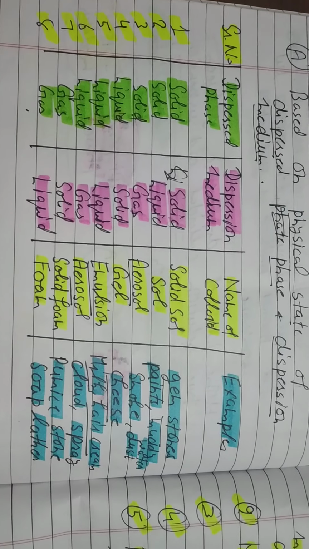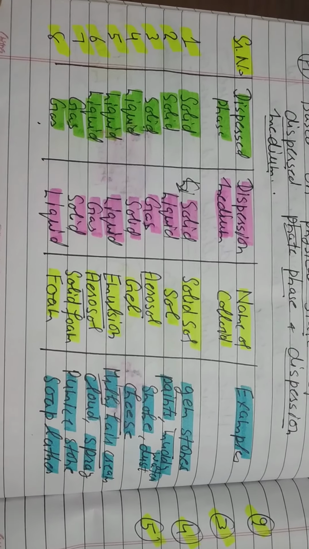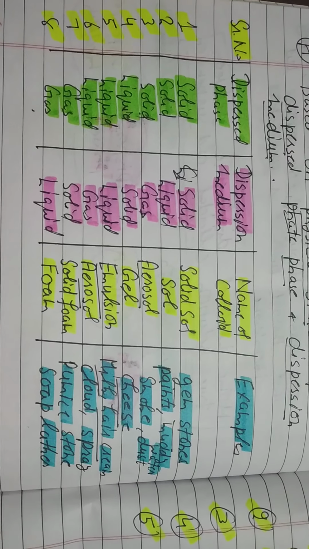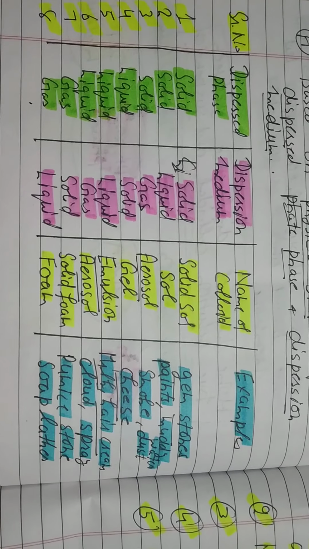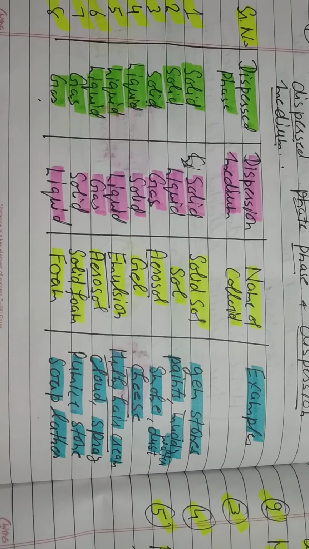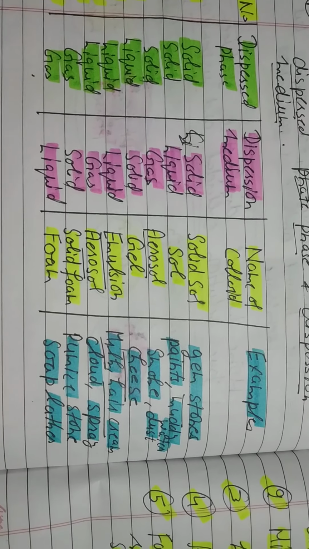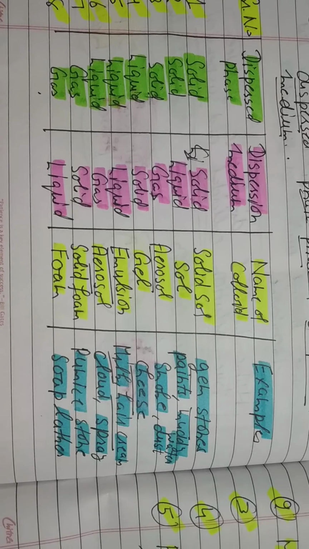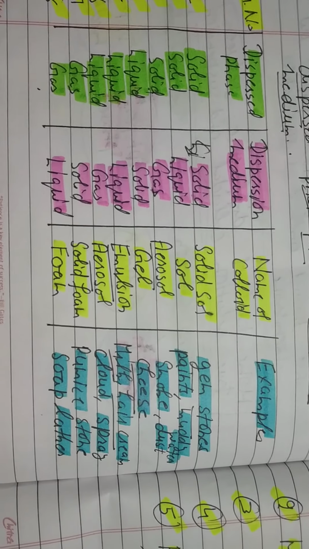So we are giving the different names with examples. If the dispersed phase is solid and the dispersion medium is solid, then the name of the colloid is solid sol. Example is gemstone. Dispersed phase is solid, dispersion medium is liquid, the name of the colloid is sol. Examples are paints, muddy water. Dispersed phase is solid, dispersion medium is gas, the name of the colloid is aerosol.